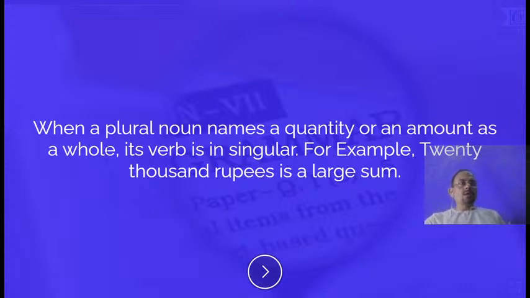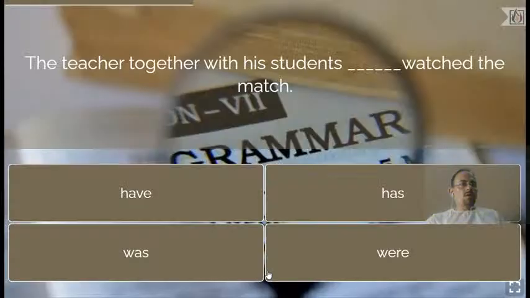Next, see the rule: when a plural noun names a quantity or an amount as a whole, as a single unit, then its verb is always singular. For example, 20,000 rupees is a large sum. Even though rupees is given, 20,000 rupees is taken as a single unit, therefore it will take a singular verb. Now let's move on to the next question.